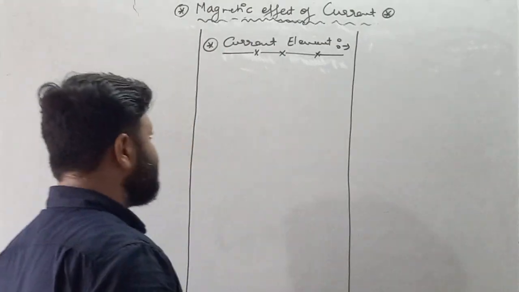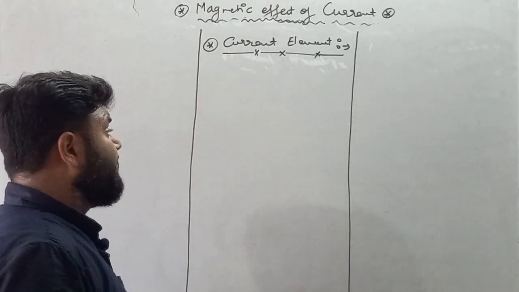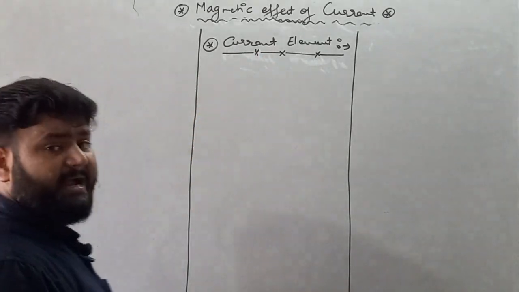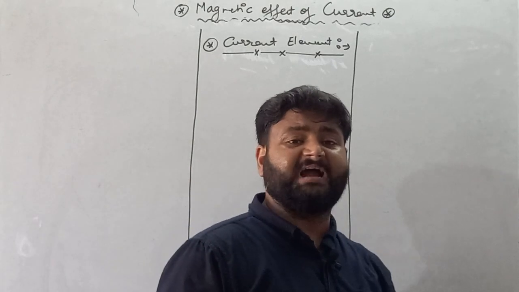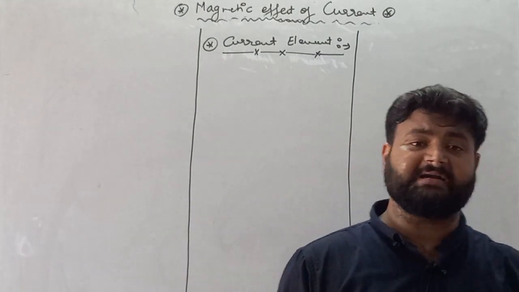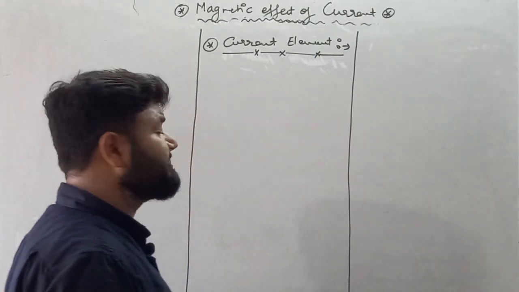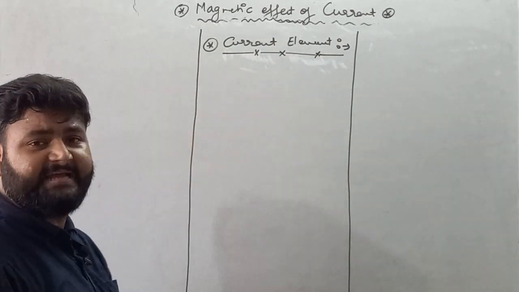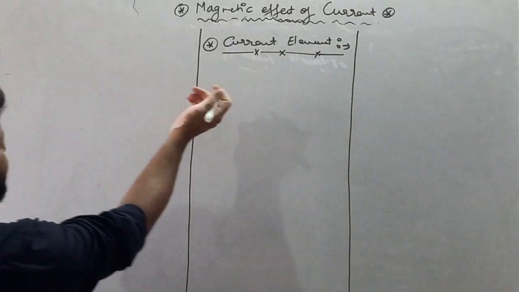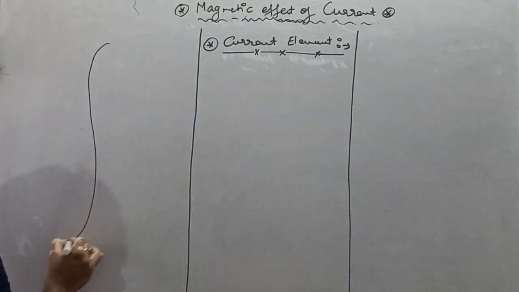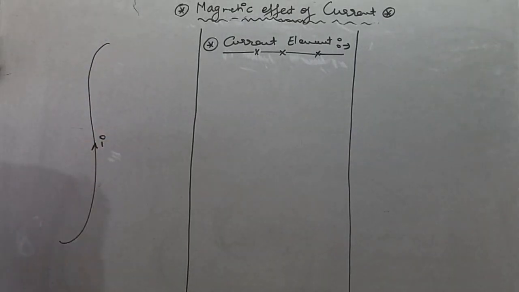But with the help of Biot-Savart's law, we are not capable of finding the magnetic field due to the whole conductor at any point P. So before discussing the law given by Biot-Savart to find the value of magnetic field due to a current carrying conductor, Biot-Savart explains a new term called current element. Now see what actually a current element is. Let's suppose we have a conductor in which current I is flowing.